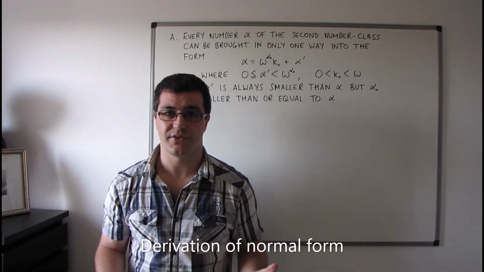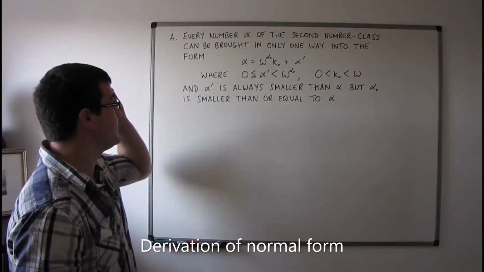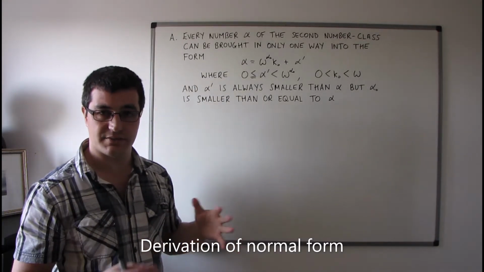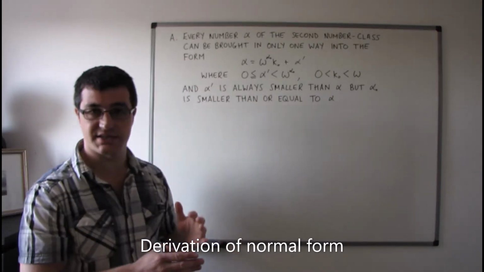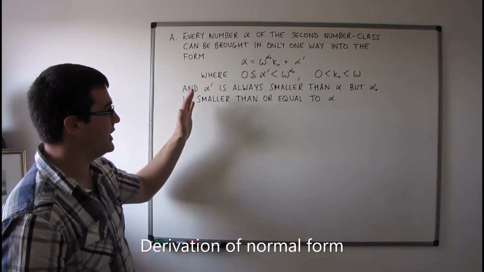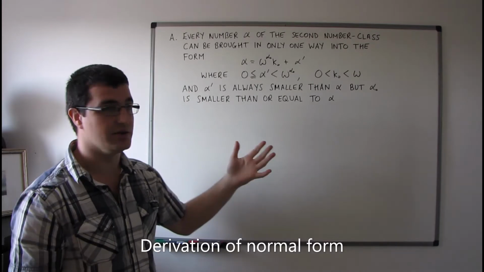So here we have theorem A from section 19. I'm not going to go through the proof of this, I'm just going to state the theorem, but I'm going to use this then to derive the normal form of numbers of the second number class.